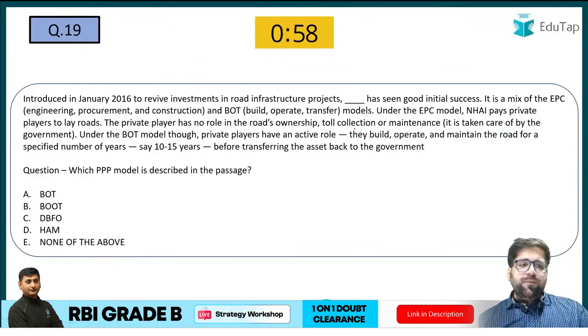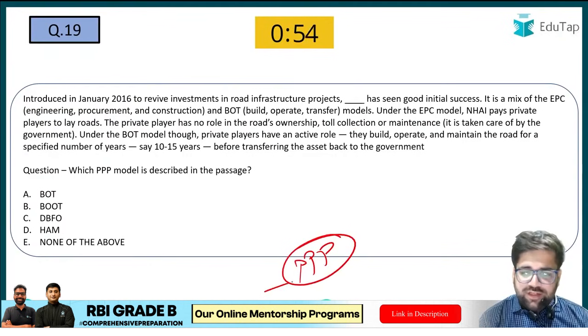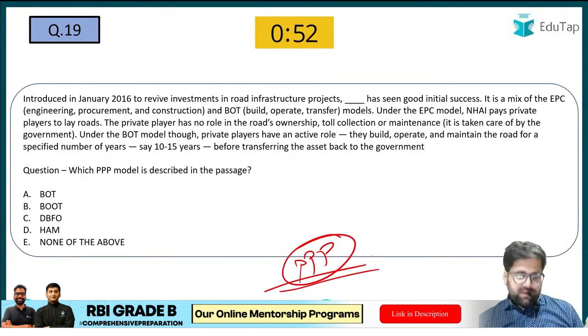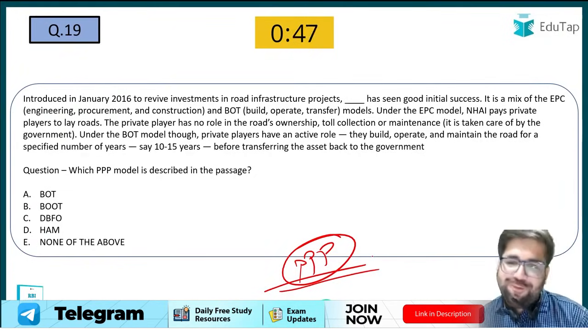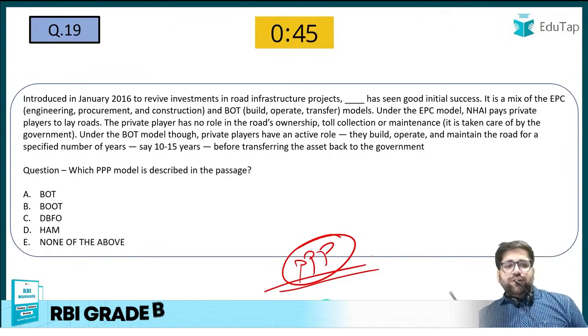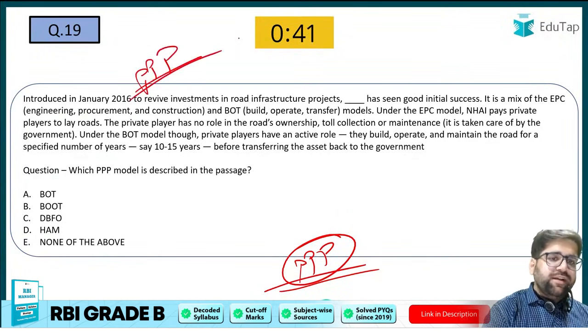Now let's come to question number 19, my friends. Again, a very low hanging fruit of PPP, and I was totally surprised when I saw this particular question in the real exam, that how can RBI directly copy paste the question directly coming from EduTap notes. Yes, so you have to first read the paragraph which was based on public private partnerships.